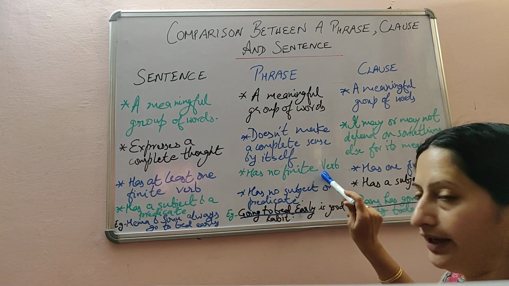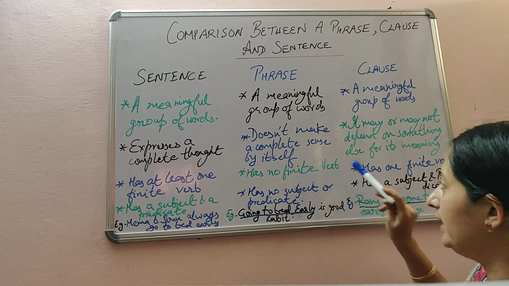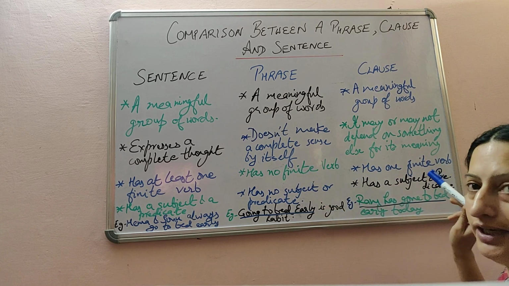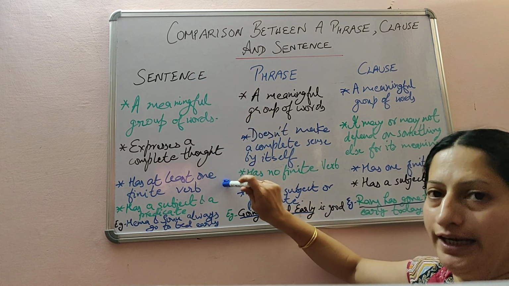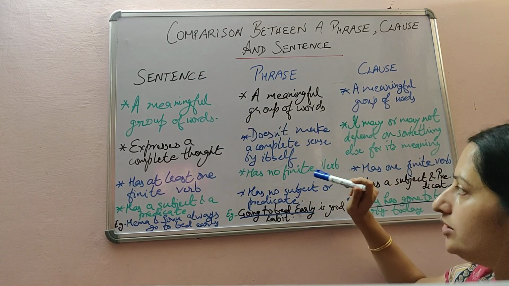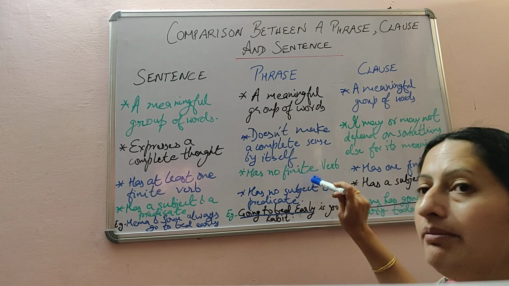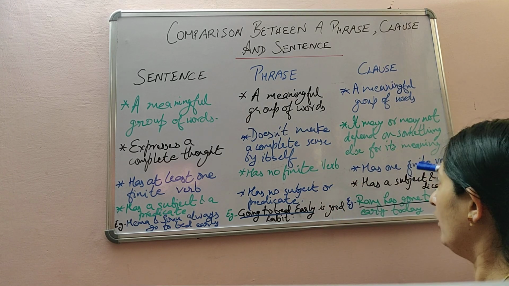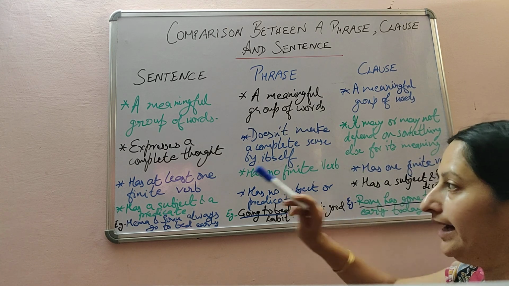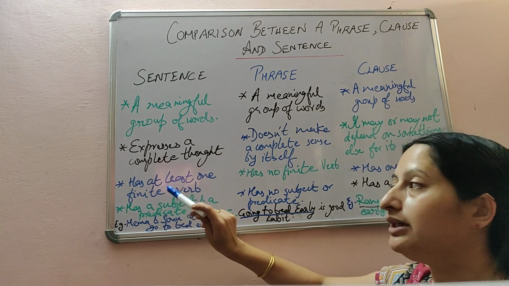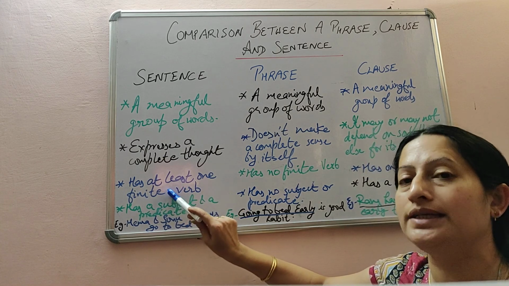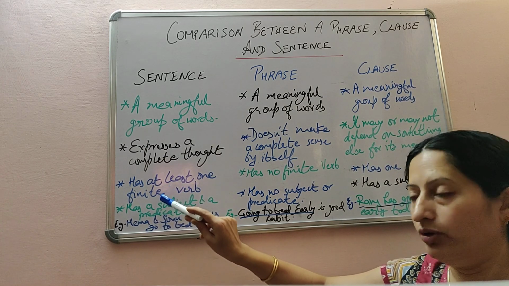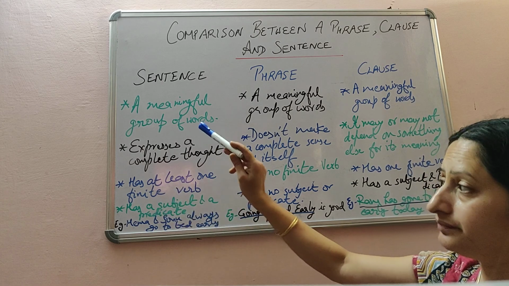Understood? I hope you have understood the difference between finite verb and infinitive. So this sentence has at least one finite verb, while a phrase has no finite verb, meaning it has some infinitives, while a clause has one finite verb. A finite verb is something which changes with person and number. A verb which changes with person and number is a finite verb. So I hope you have understood this aspect.